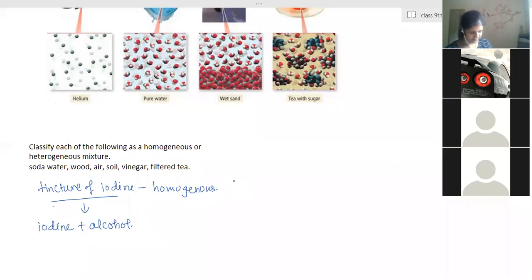Okay. It's clear. Milk? Homogeneous or heterogeneous? We cannot see the vitamins, minerals, protein, and other components. But fat particles can be seen, like solid. It is a heterogeneous mixture. Where, ma'am? We can't see fat in milk.